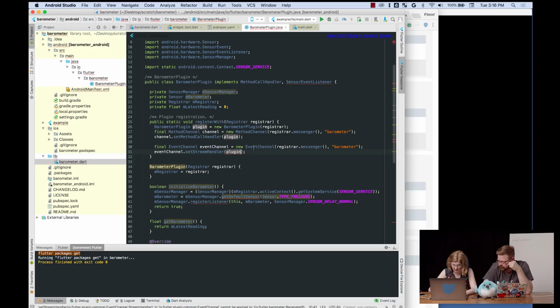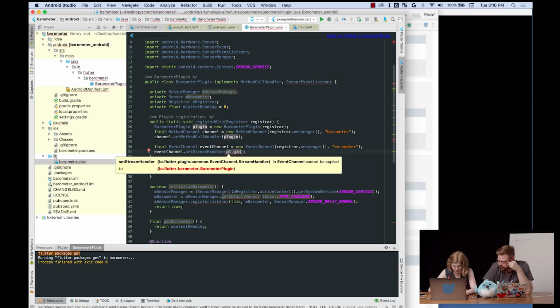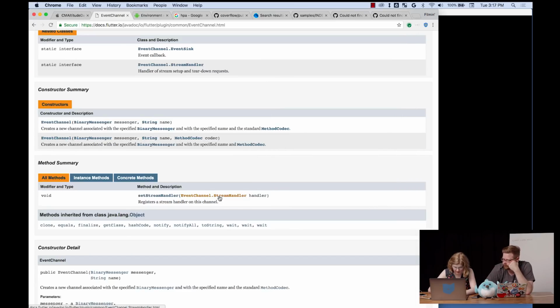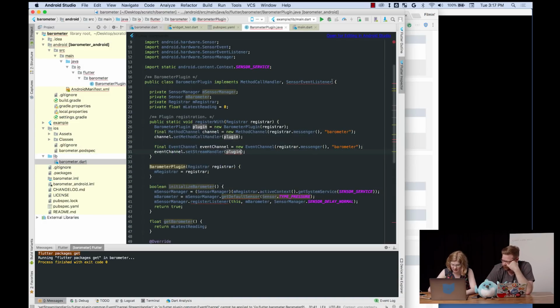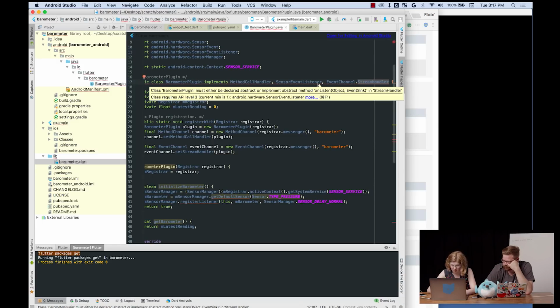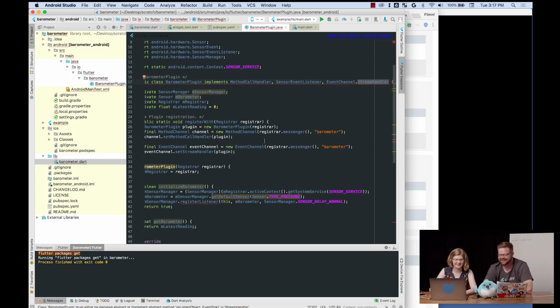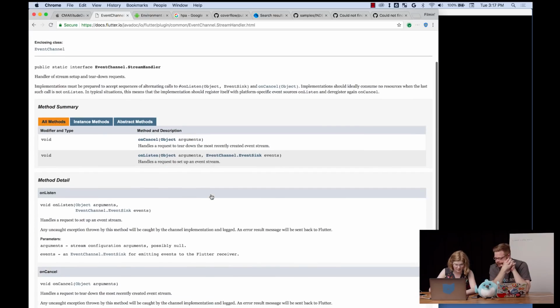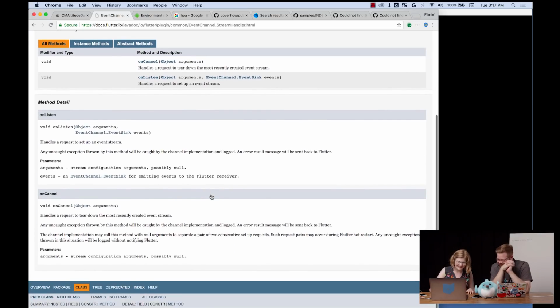Okay. So we need an interface here. Oh, right, yes. Stream handler expects a stream handler, so I'm going to say implements StreamHandler. Okay. So now, to implement StreamHandler, we must go deeper.